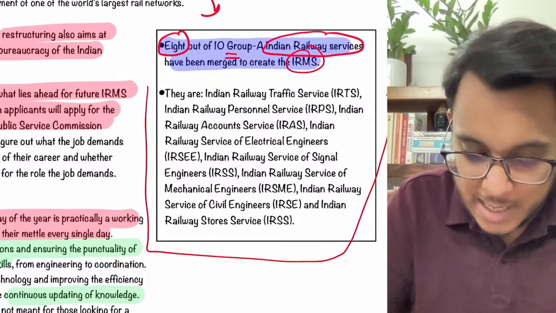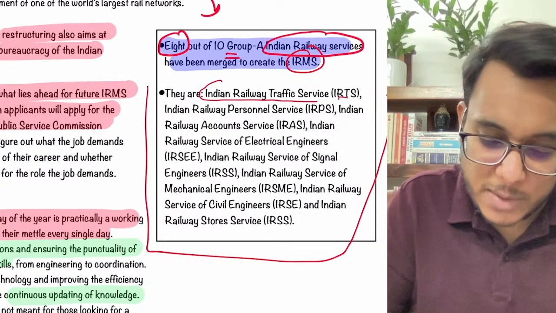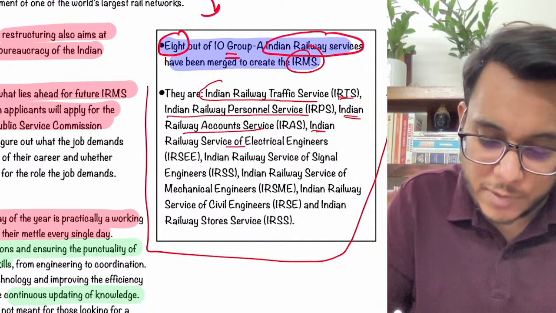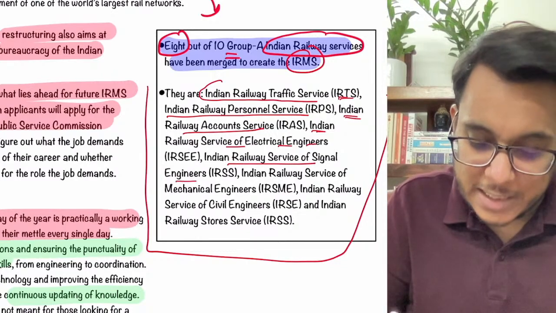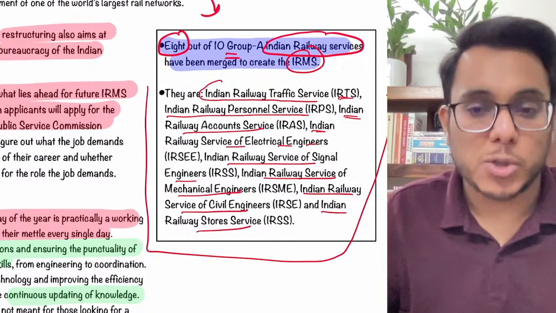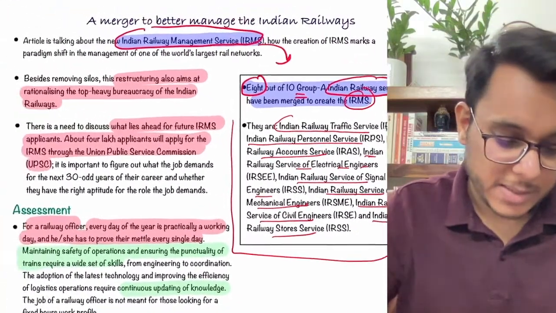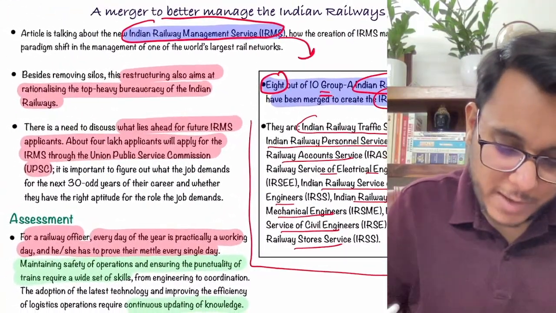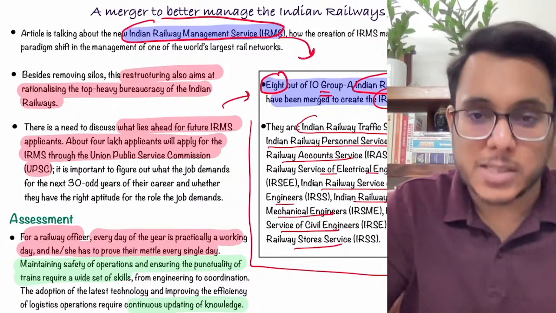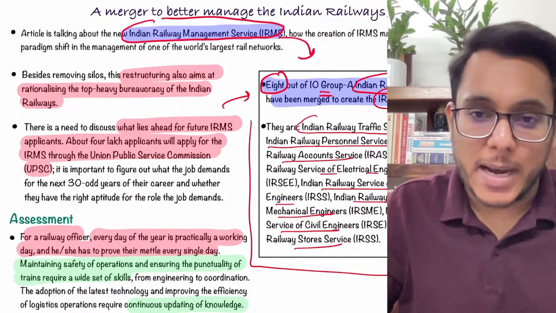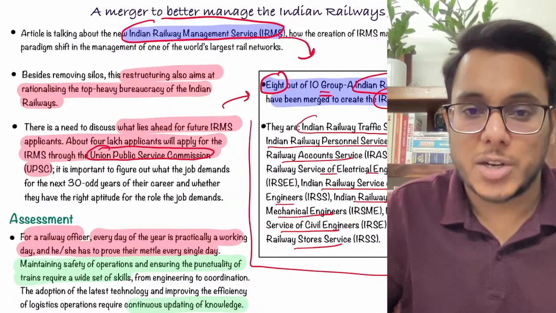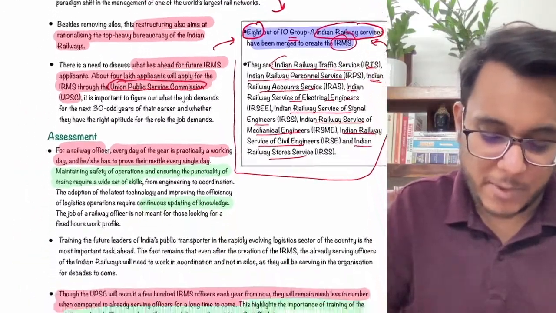Now let's see. The IRTS, Indian Railway Traffic Service, has been merged. Indian Railway Personnel Service has been merged, Indian Railway Accounts Service, Indian Railway Service of Electrical Engineers, Indian Railway Service of Signal Engineers, Indian Railway Service of Mechanical Engineers, Indian Railway Service of Civil Engineers, Indian Railway Stores Service. All these services have been merged into the IRMS. Now guys, what will happen for the IRMS? Future applicants who want to join the IRMS, which contains all these 8 services, can apply through the UPSC, the Union Public Service Commission. So UPSC will be taking the examination, and from there these service people will be appointed.